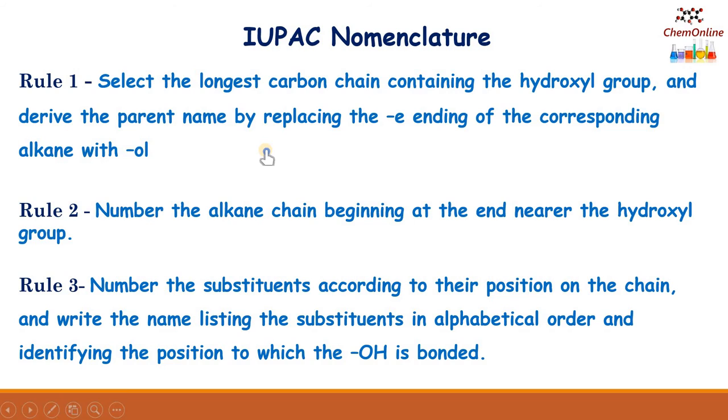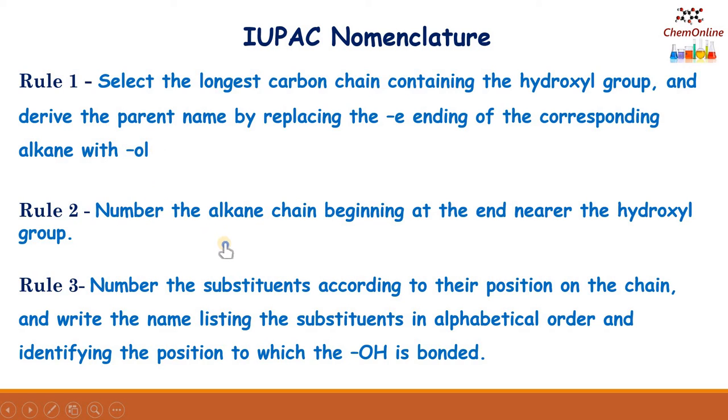Now let's see the IUPAC nomenclature. According to the IUPAC nomenclature system, there are some rules to be followed while naming an alcohol. The first rule is we have to select the longest carbon chain containing the hydroxyl group and derive the parent name by replacing the E ending of the alkane. So we have to replace the final E with the OL of alcohol.